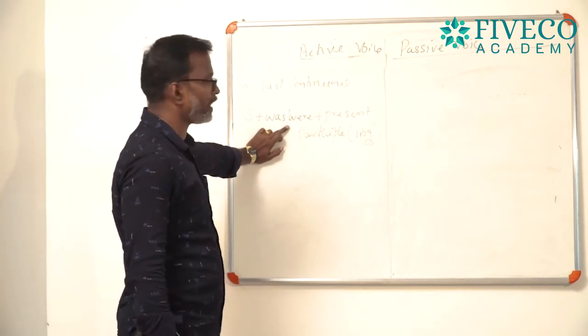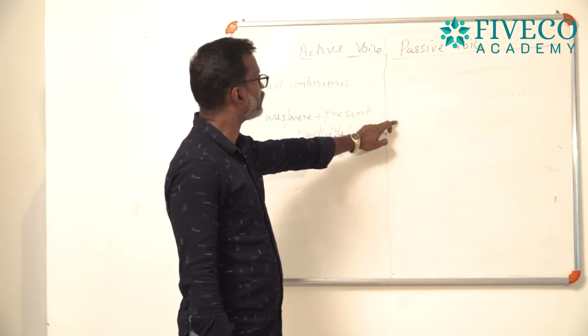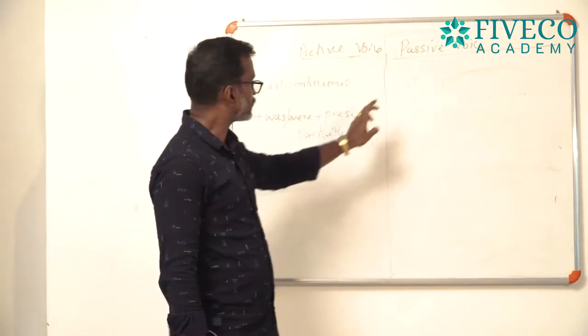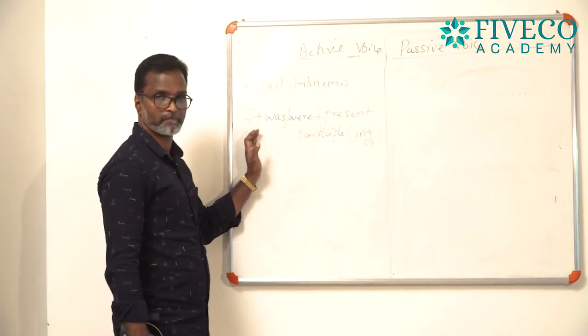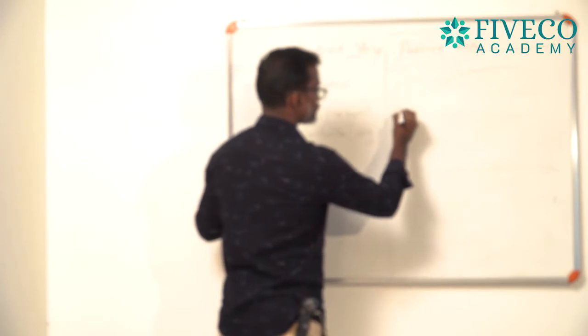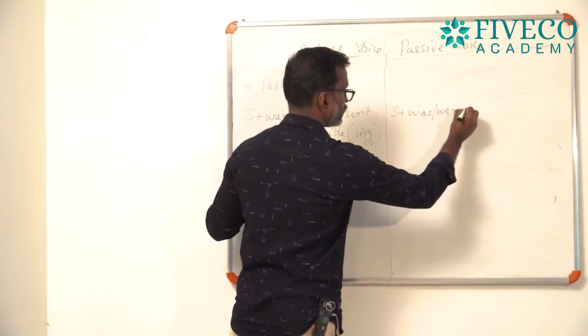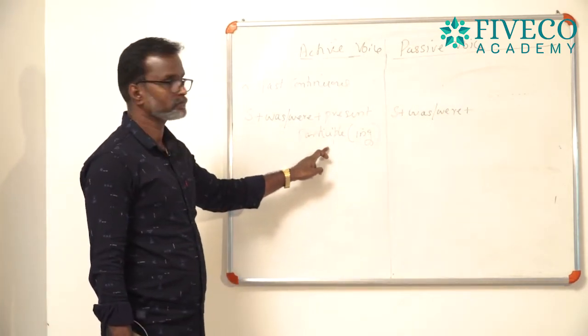So, from this formula, you can create the formula for passivization structure. You can use the half part of this formula. Subject plus was or were plus present participle.